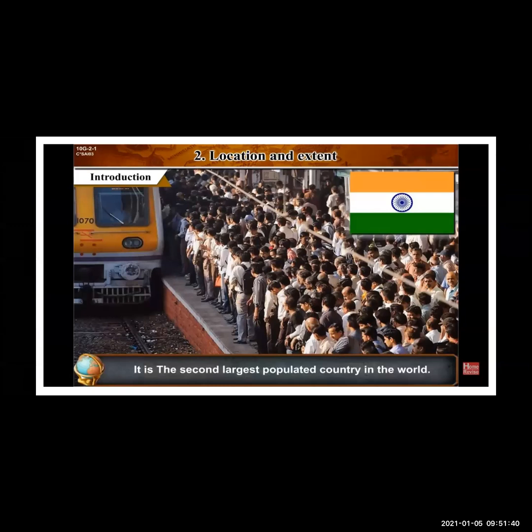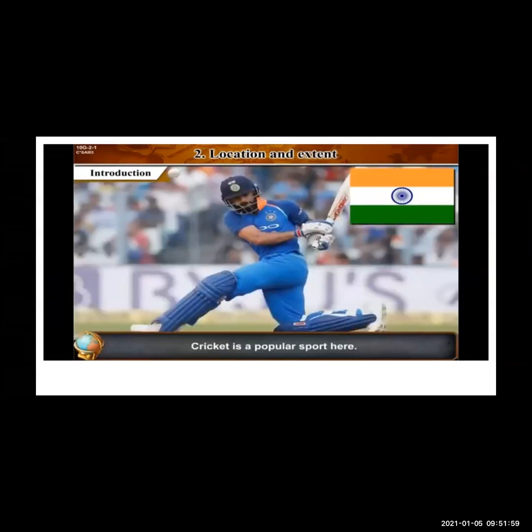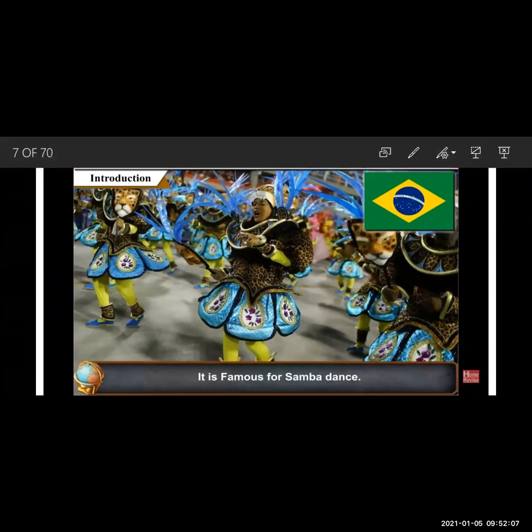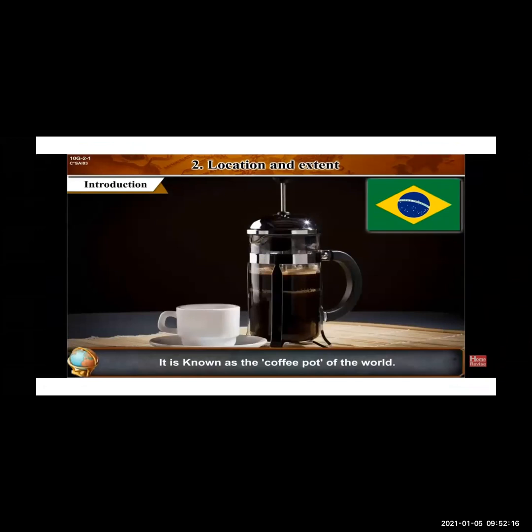Now we have already seen that in India the population is very much. So it is second largest populated country. The production of the spices is there, so it is famous for spices in the world. You all already know that cricket is a popular sport here. Then we have seen that samba is the dance form famous in Brazil. Then football is the popular sport over there. It is also known as coffee pot of the world.